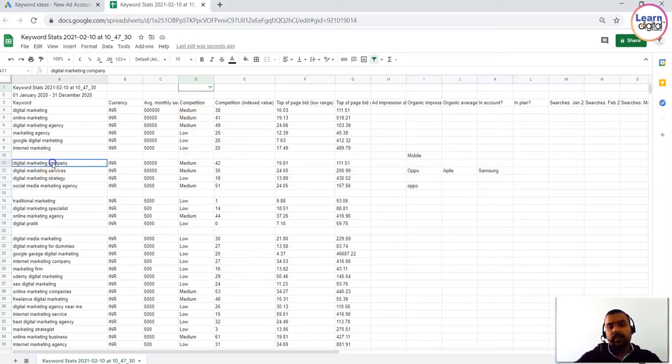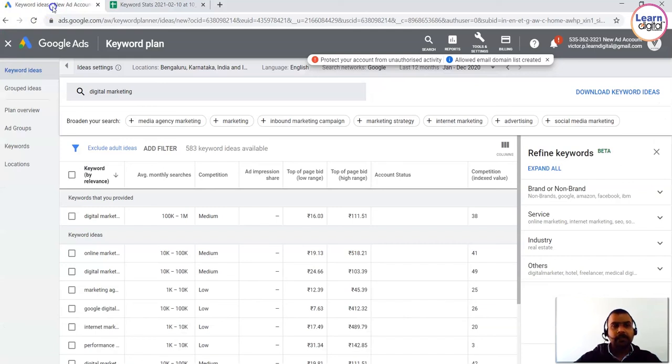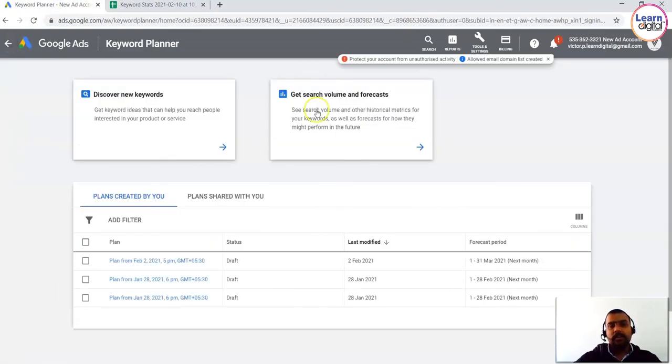Then once you have done this filtration, you just need to copy these keywords. Assuming we have done the filtration for group A, I'll copy this and go to Google Keyword Planner. This time I'll be clicking on the second option, called Get Search Volume.